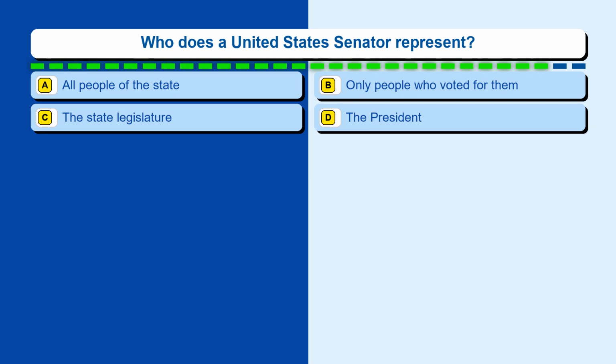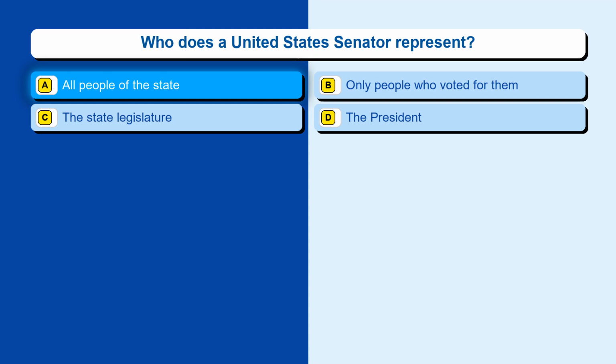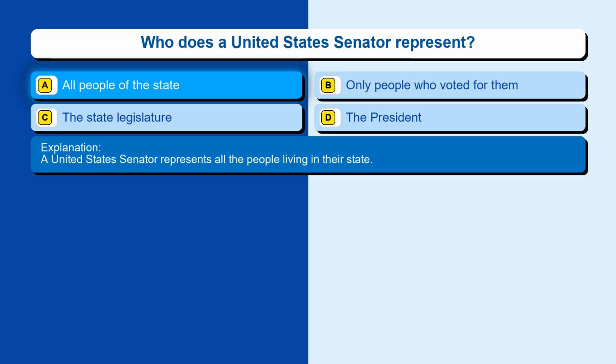Question 113. Who does a United States Senator represent? Option A, all people of the state. Option B, only people who voted for them. Option C, the state legislature. Option D, the president. The correct answer is option A, all people of the state. A United States Senator represents all the people living in their state.